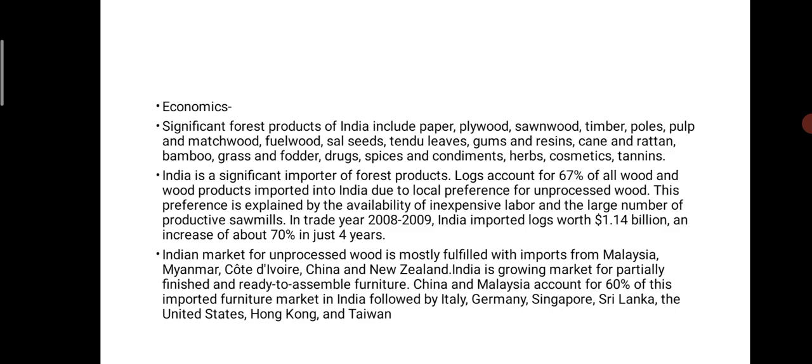Significant forest products in India include paper, plywood, sawn wood, timber, poles, pulp and matchwood, fuel wood, sal seeds, tendu leaves, gums, resins, canes, rattans, bamboos, grasses, fodder, drugs, spices, condiments, herbs, cosmetics and tannins that are extracted from the forest cover, so that is economically beneficial. Then India is also a significant importer of forest produce.